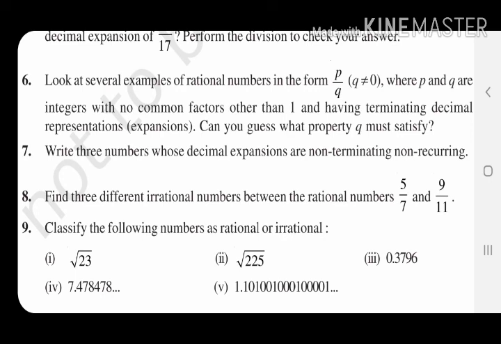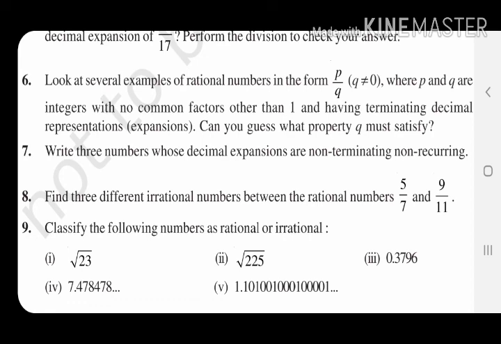Question 7. Write 3 numbers whose decimal expansions are non-terminating, non-recurring. I said these are the irrational numbers. So you may try the square root of any positive non-square numbers. Square numbers are 1, 4, 9, 16, 25, 81; except these, any positive non-square numbers, like 6, 8, 3.